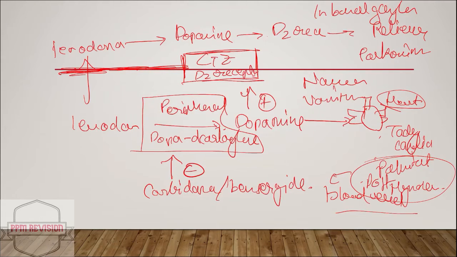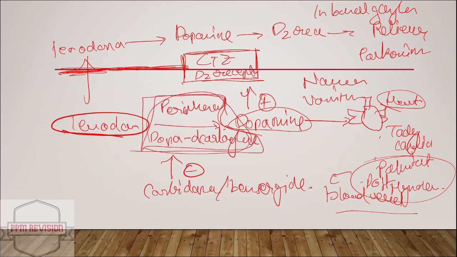Now I'll quickly tell it again. Levodopa can convert back to dopamine in presence of peripheral decarboxylase, and this is inhibited in presence of carbidopa or benserazide.